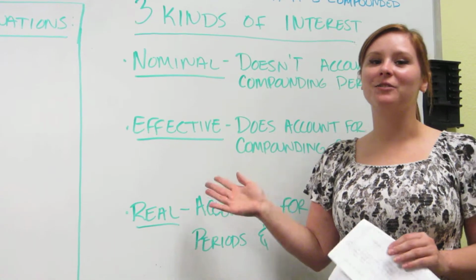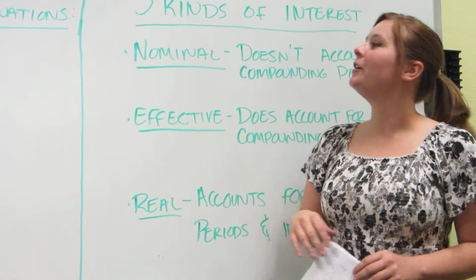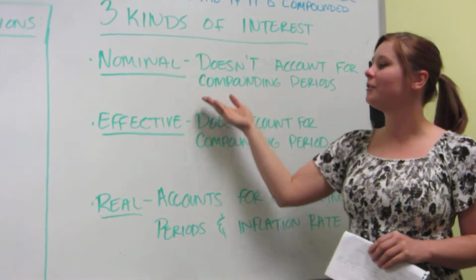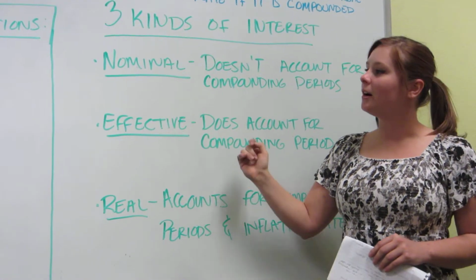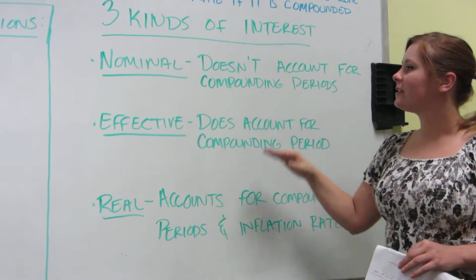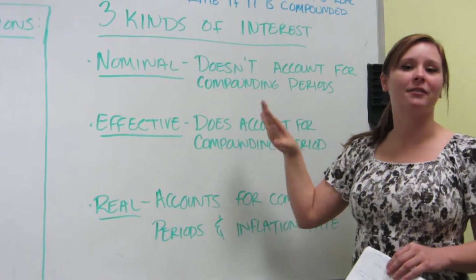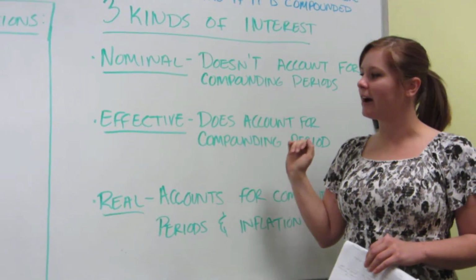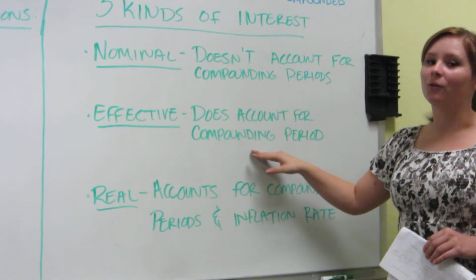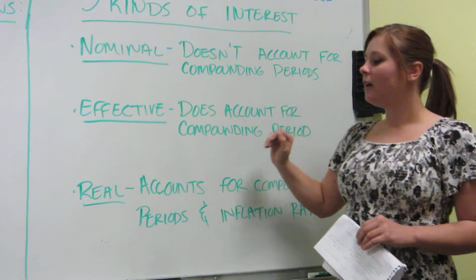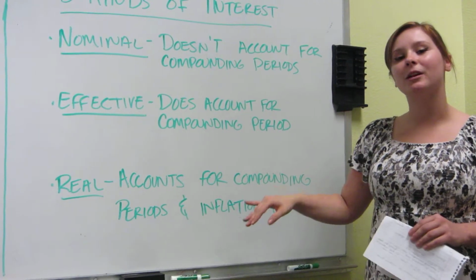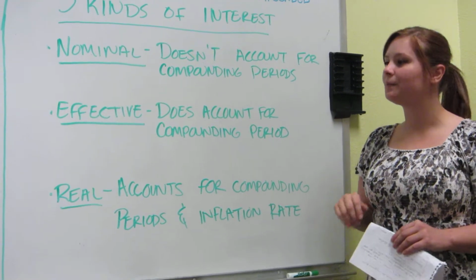Today I'm going to talk to you about different kinds of interest. So first of all, there are three main kinds of interest. You have nominal, effective, and real. Nominal interest rate is your basic interest rate, so it doesn't account for any kind of compounding period or anything like that. Your effective interest rate, however, does account for a compounding period. And then your real interest rate accounts for compounding periods and inflation rates.